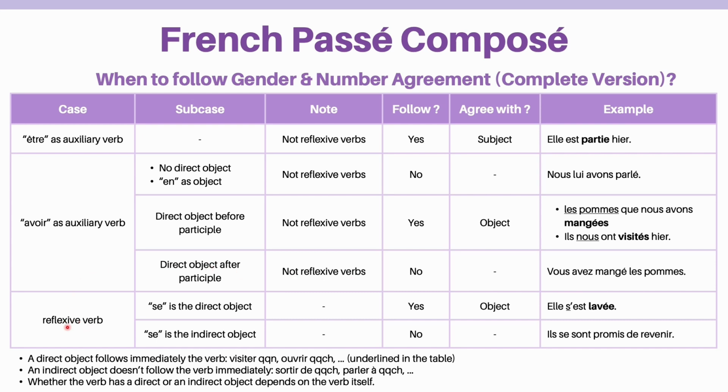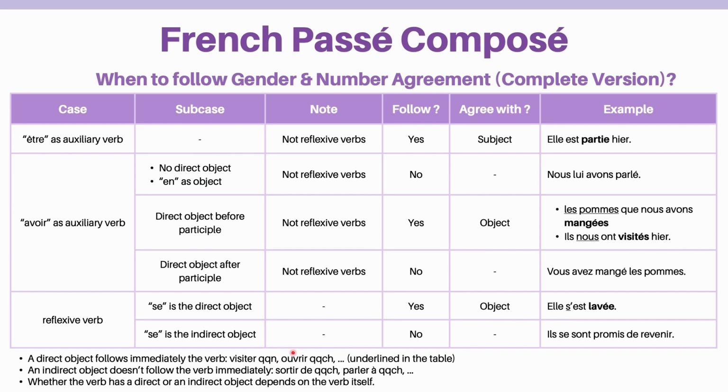The last case is about the reflexive verbs. These verbs have a se to represent mutually or to oneself in French. Se can be either a direct object or an indirect object. If se is a direct object, you need to follow the agreement. See the example sentence of the first subcase. Elle s'est lavée. Se is a direct object of laver because of laver quelque chose or quelqu'un.